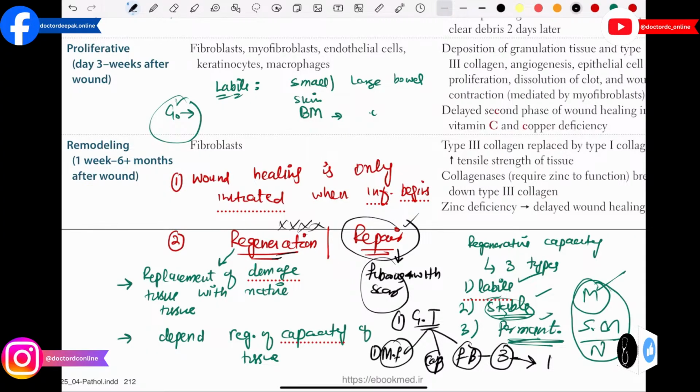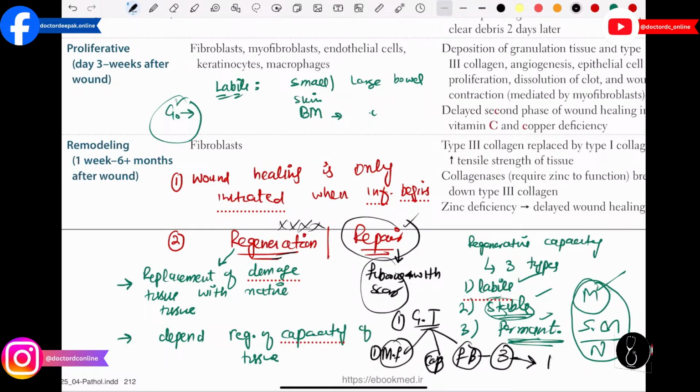And please remember one thing, collagenase is an enzyme which is going to remove the type 3 collagen, and this enzyme requires zinc as a cofactor. If you want collagenase to work, then you have to give zinc, because if you don't have zinc, type 3 collagen is not going to be replaced with type 1 collagen. So these are the important points, please keep them in mind.